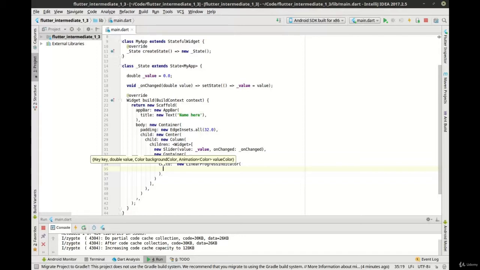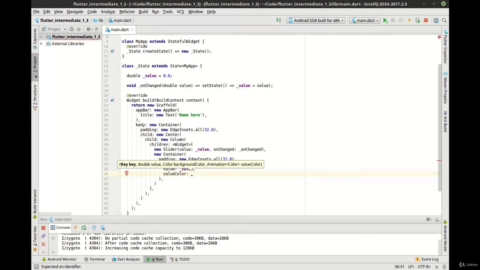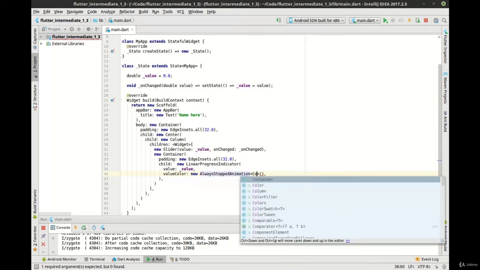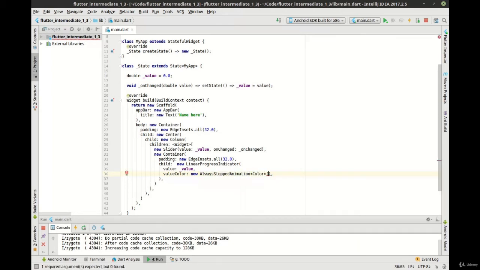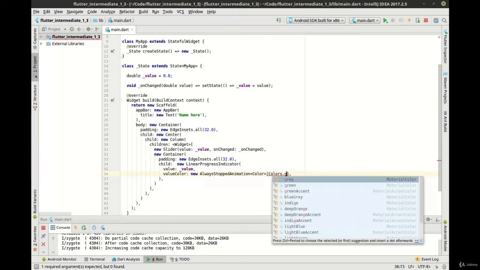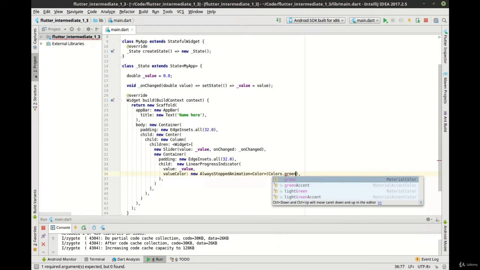A value color. This is a little sneaky. The value color, notice how it says animation. So you can't just actually say colors dot. You have to give it an animation. And we want the new always stopped animation. And in here, we want to give this a color. Let's say colors dot green. There we go.